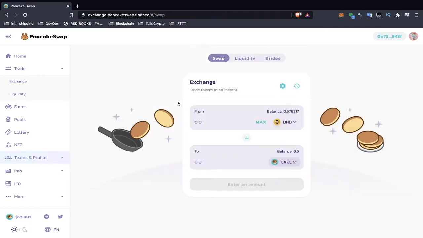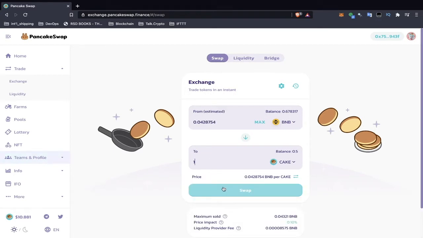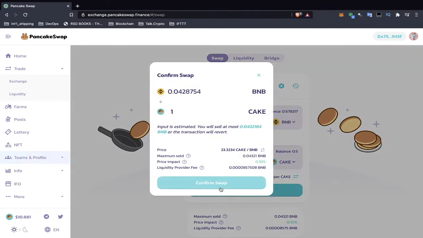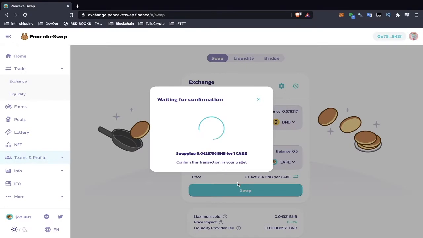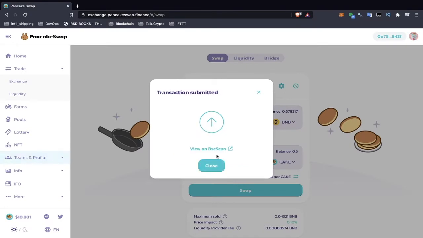So here I'm going to swap some cake because I want to add some cake to the liquidity pool. So I'm going to type 1 here and swap, confirm swap. Confirm the transaction, and I can view it on BSC scan.